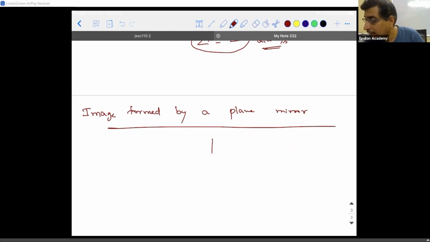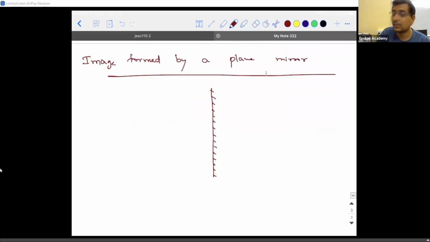Now first, I want to understand how is that plane mirror able to form the image of us? How is it able to show? See, all these things are not there in the textbook, but they are very, very important. Listen. I take a floor like this.